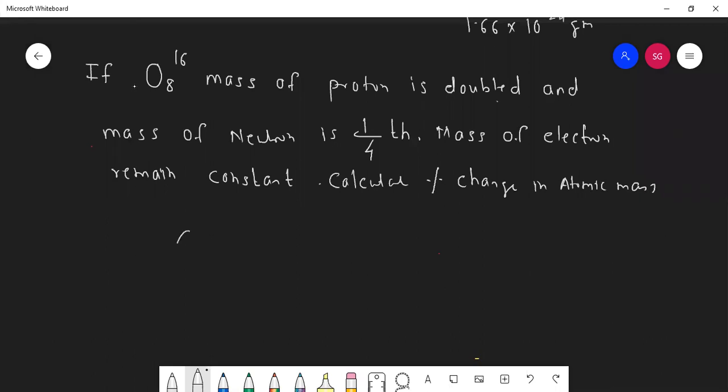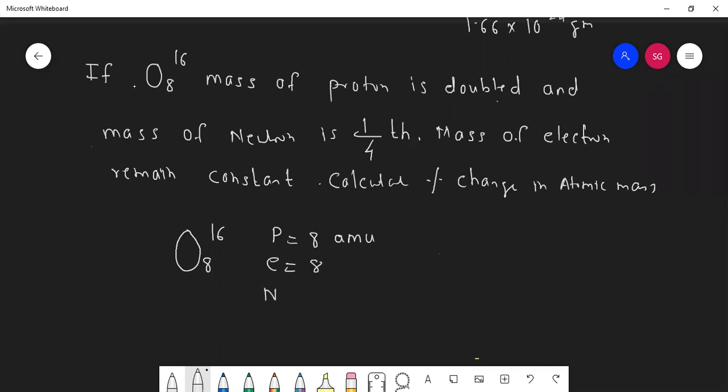Okay, before that, for oxygen they have given 8, 16. So students, if I ask you how many protons are there in this? 8 protons. So can I write 8 proton, or can I write 8 AMU, atomic mass unit? Yes. How many electrons are there? 8.